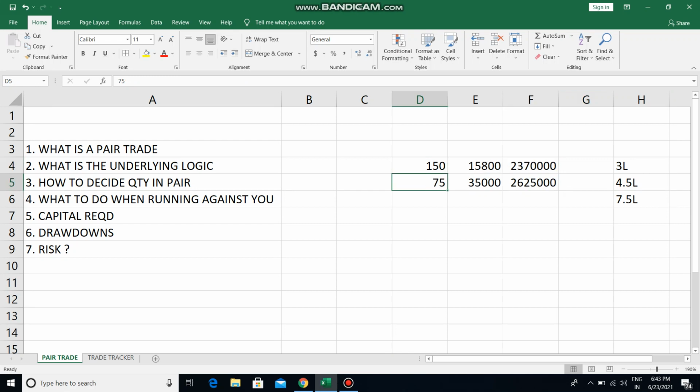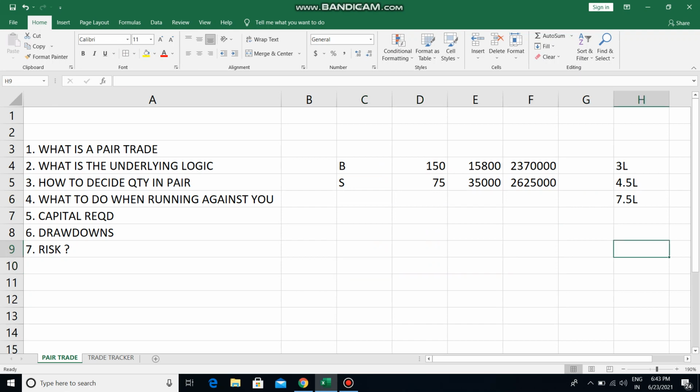If it starts going against me, I will average it. So I'll again, let's say, buy Nifty and short Bank Nifty again. If the trade is buy Nifty, sell short Bank Nifty, I'll do that again. So then I'll have 15 lakh margin blocked. And if it continues to run up, I will average it again for the third time. I average any trade 2 times. So if one is the original quantity, then I will average it a second time if it's going against me, and then I may decide to average it a third time as well. After 3 times average, I do not average it any further.